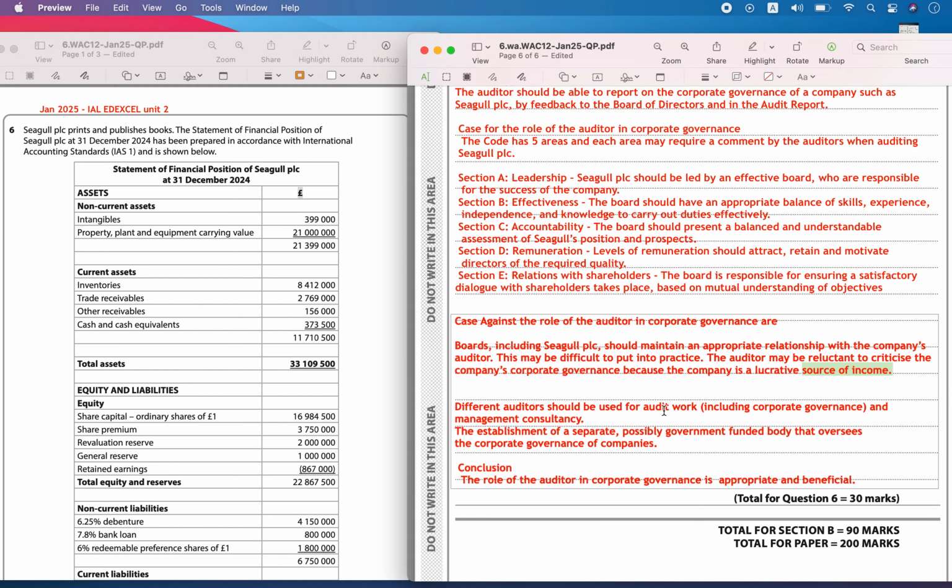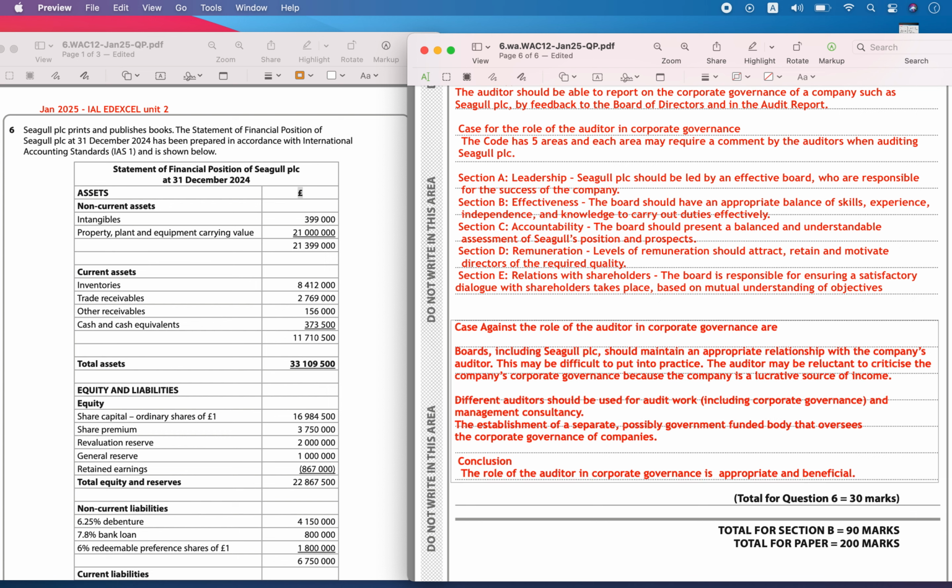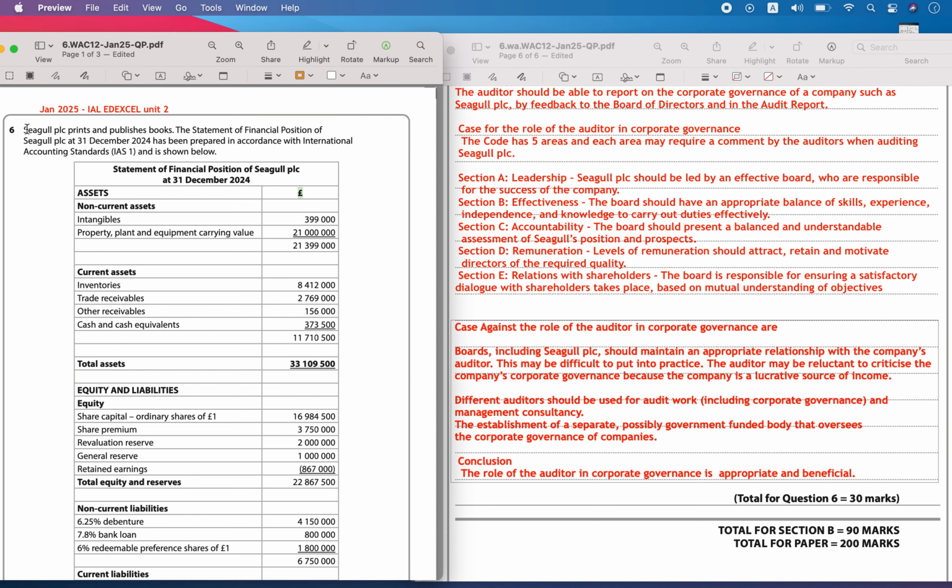So it is better to use different auditors for different audit works, through a management consultancy. They could also use a government funded body that can oversee the corporate governance of the companies. This could help in providing a true and fair view by the auditors. In conclusion, the role of the auditor is good enough in corporate governance. It is appropriate and usually beneficial to all companies such as Seagull PLC, so that they are accountable